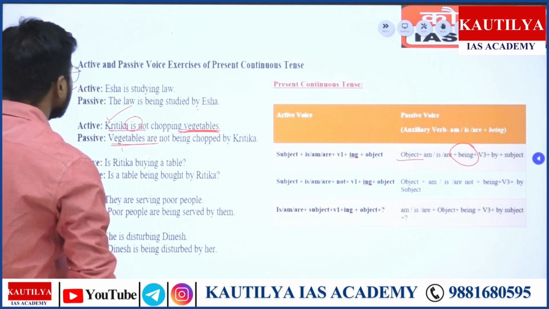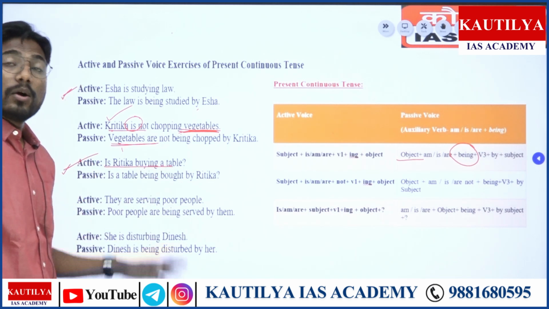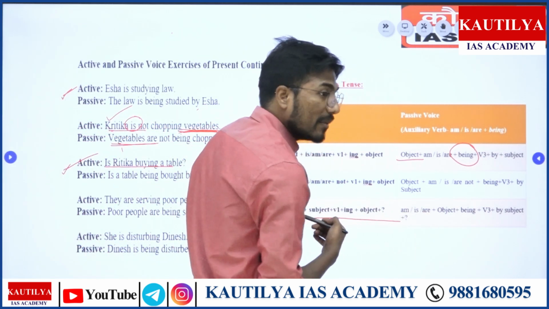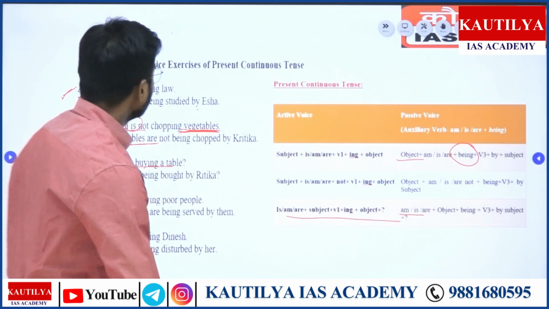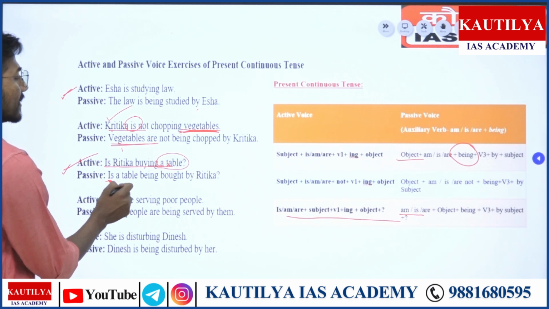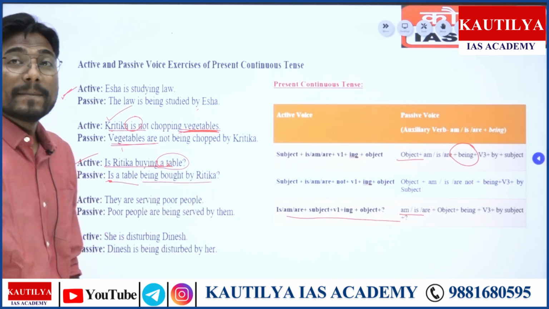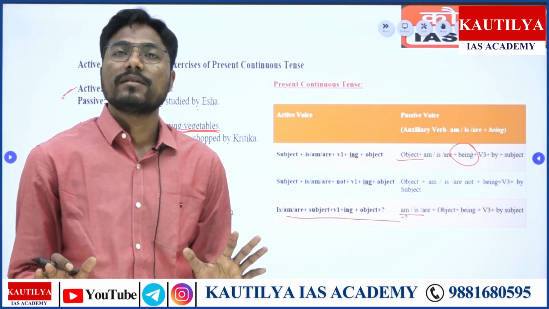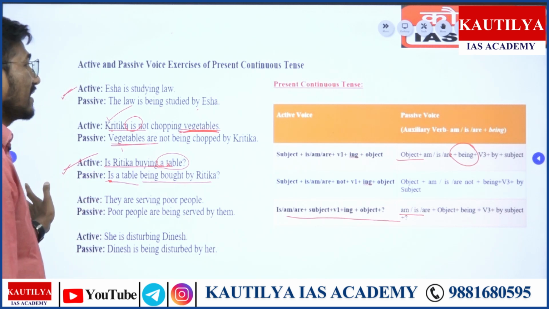Yes. Then, is Ritika buying a table? Interrogative sentence. Now, when it comes to an interrogative sentence, look at this. Is Ritika buying a table? Now, you have to understand am, is, are, our object and being. So how are you going to do it? The table is singular. So, is the table being bought by Ritika? Right? The table being bought by Ritika, it is so simple. There are no hurdles in this, I think.